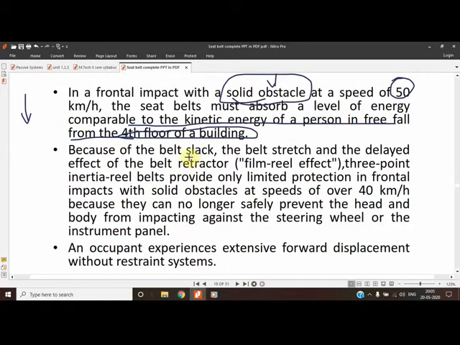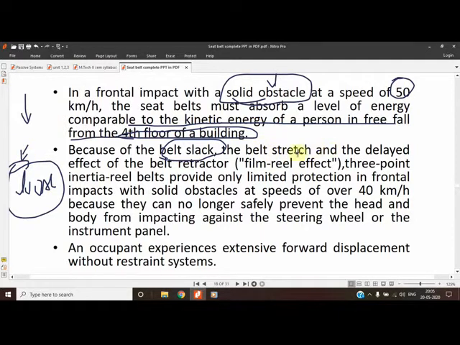Because of belt slack, meaning looseness, we have to tighten it. But we cannot keep the belt tight all the time, as that causes an ergonomic problem for the driver and he will get tired. So in milliseconds you have to tighten it.